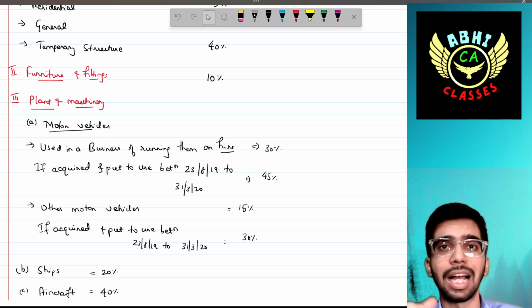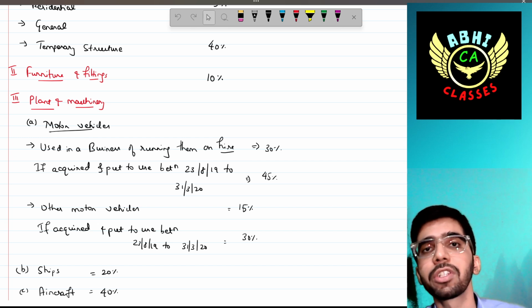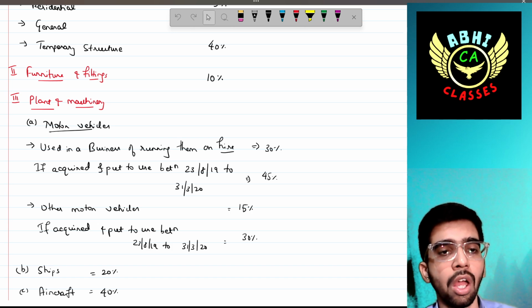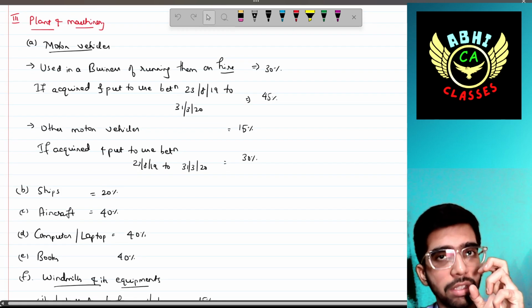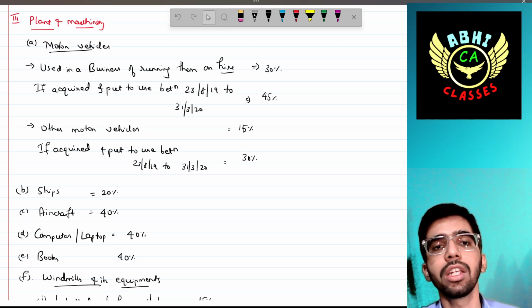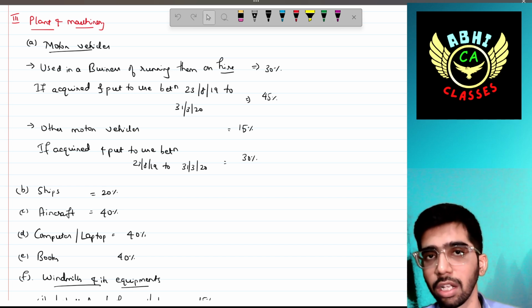If your motor vehicle is other than for that hire business, the depreciation rate would be 15%. It can be seen in every illustration. If the motor vehicle is purchased from 23rd August 2019 to 31st March 2020, the depreciation rate would be 30%. Not only in that previous year, in the upcoming subsequent years also.